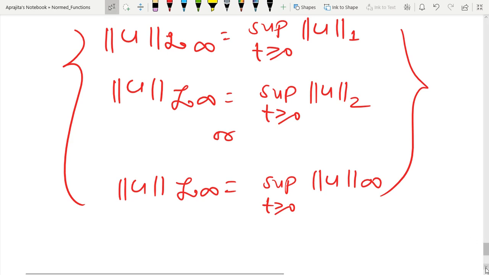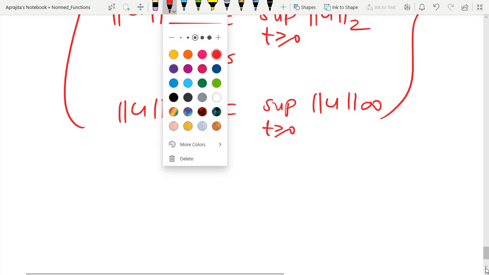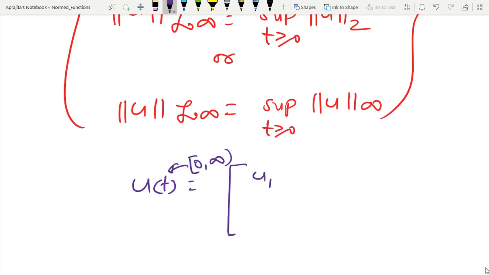So actually what we are saying is that I have some function u(t) which maps from t in 0 to infinity to Rm. So u1(t), u2(t), and after that um(t).